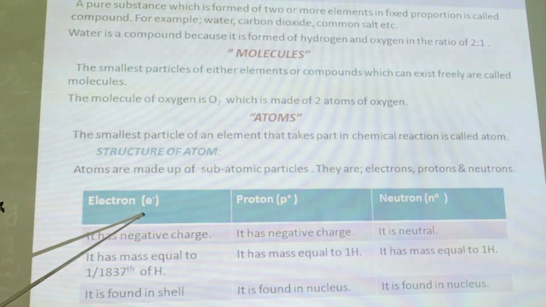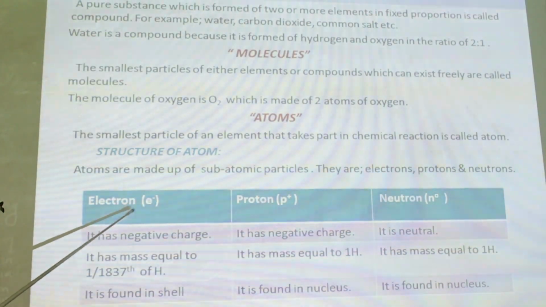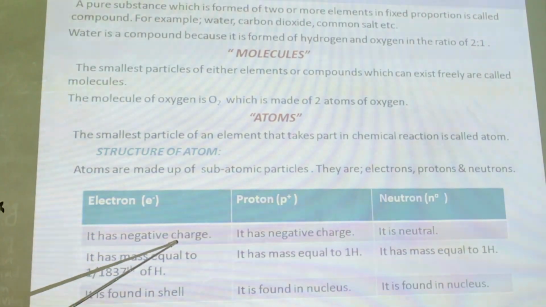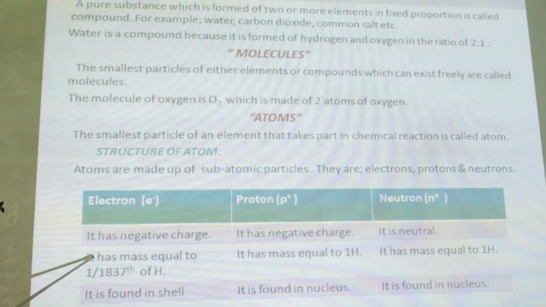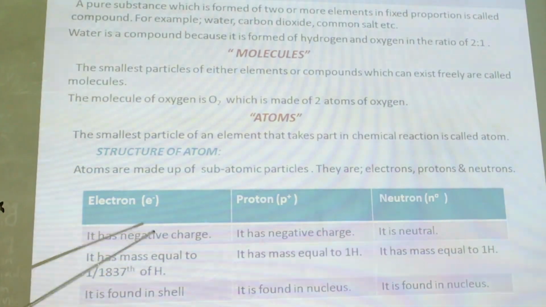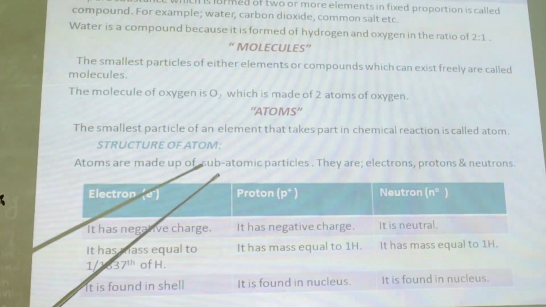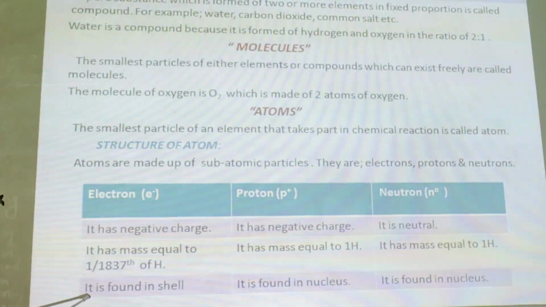Electrons, the symbol is e with negative charge. It has a negative charge. It has a mass equal to 1 upon 1837 parts of the hydrogen. That means it is very little mass which is negligible, and we do not include the mass of electron in the case of mass of atom.